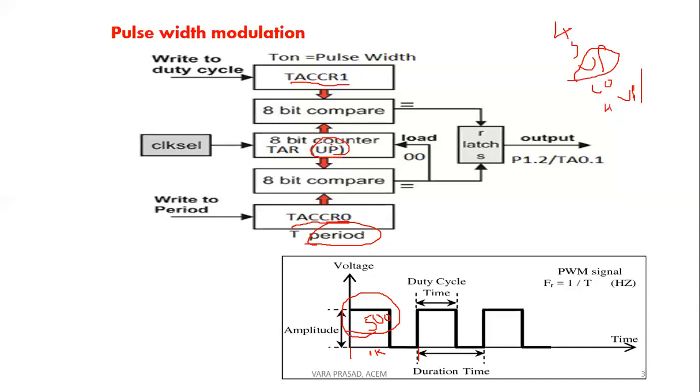Once it reaches 500, the output goes to logic 0, and when the count reaches 0 again, this will be compared again.